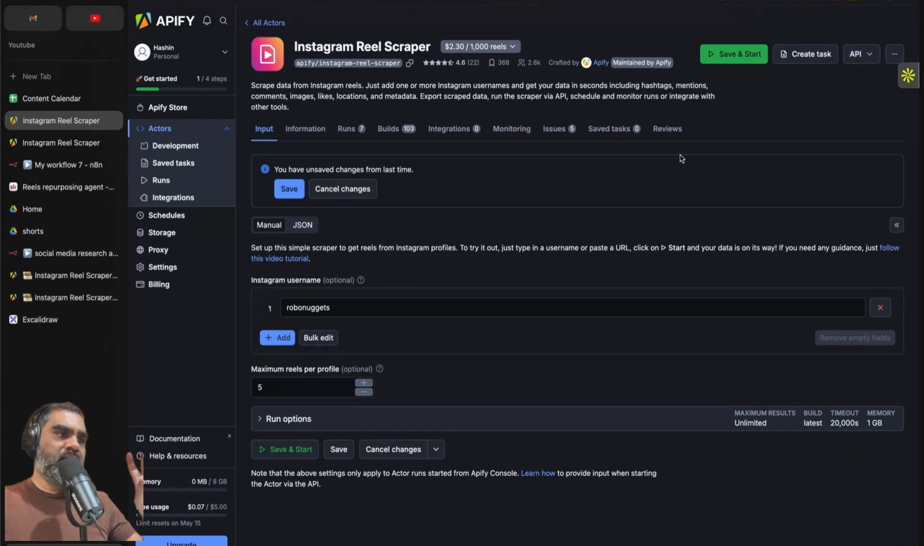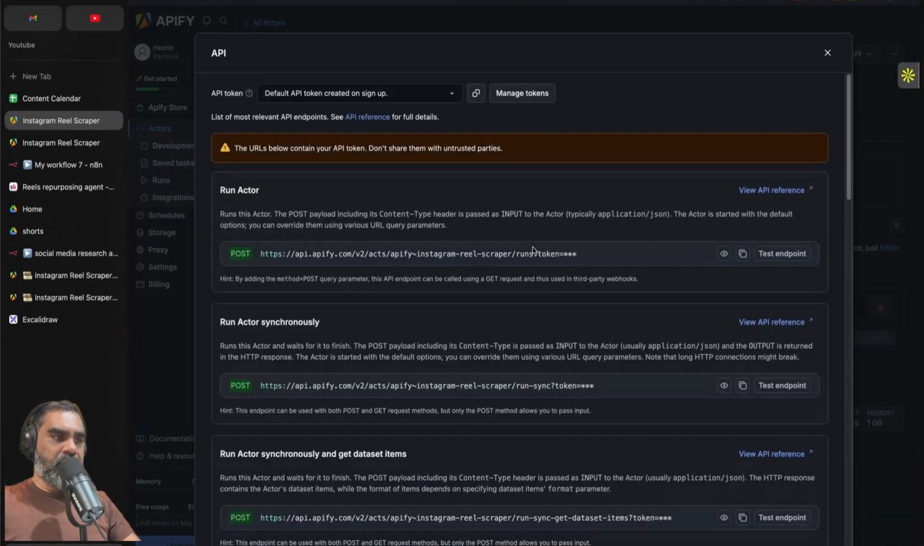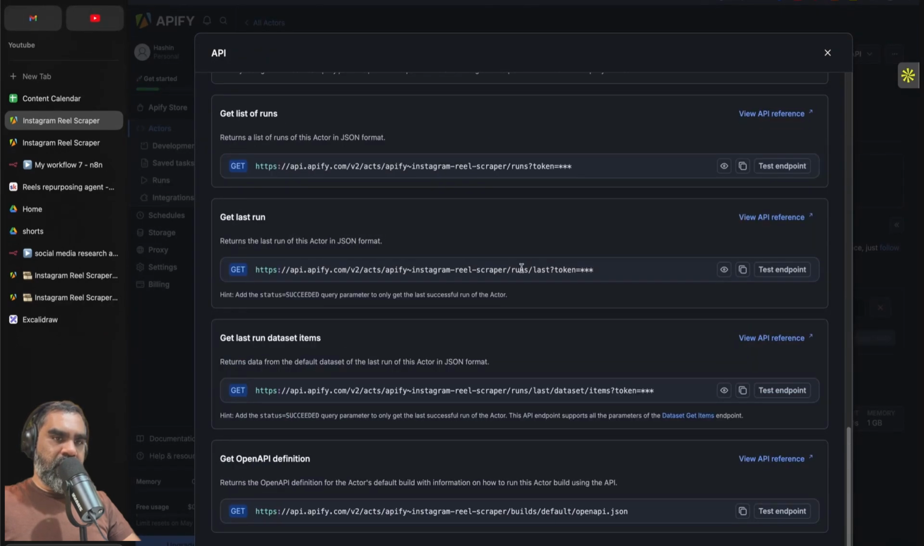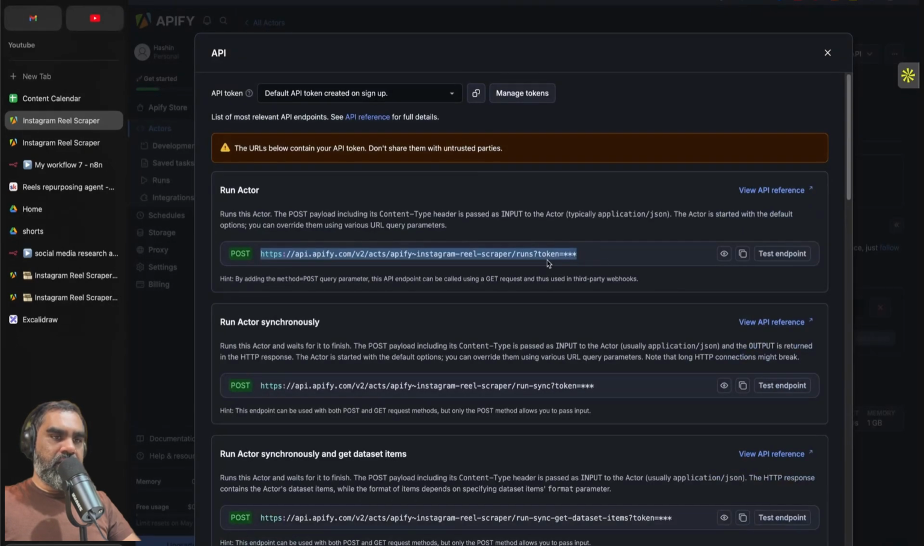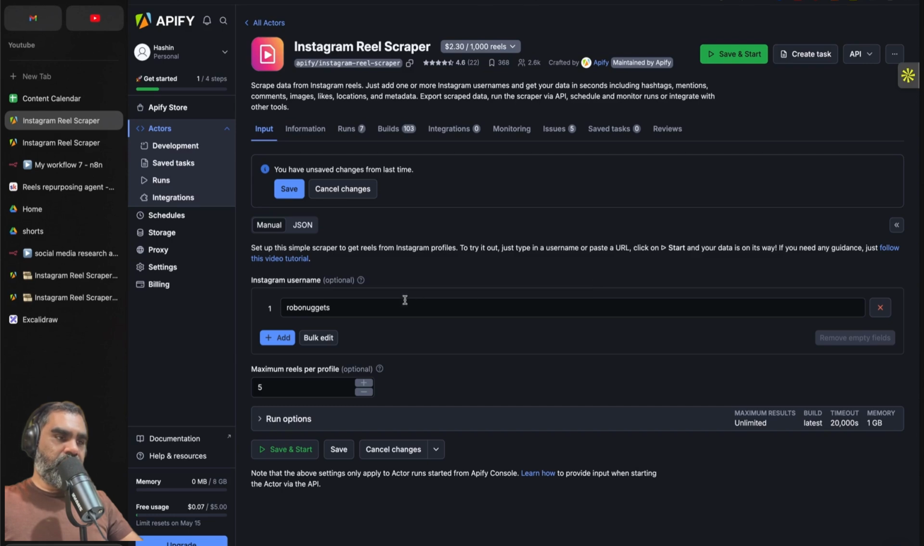So these are called actors. These are nothing but tasks that you run in the background. These are run on Apify's servers. If you click on API here and click on API endpoints, it will give you all the endpoints that you can call in order to run that specific actor. You can also do this from the front end here.